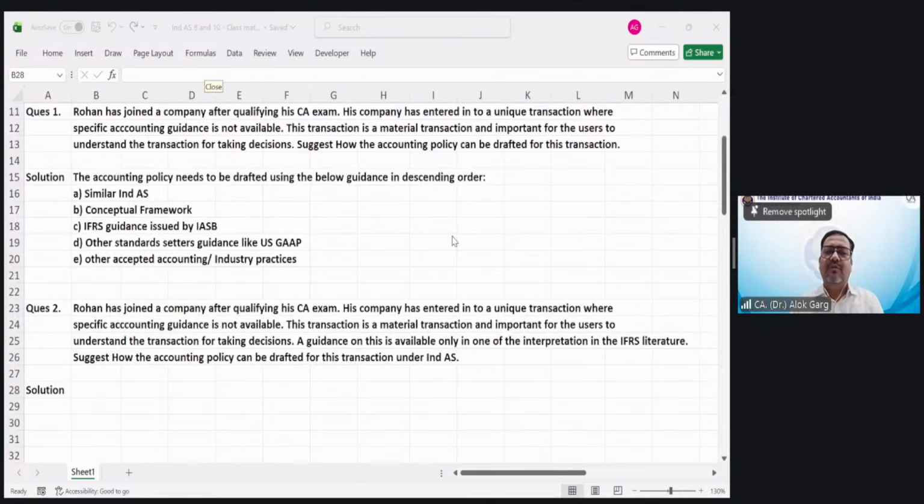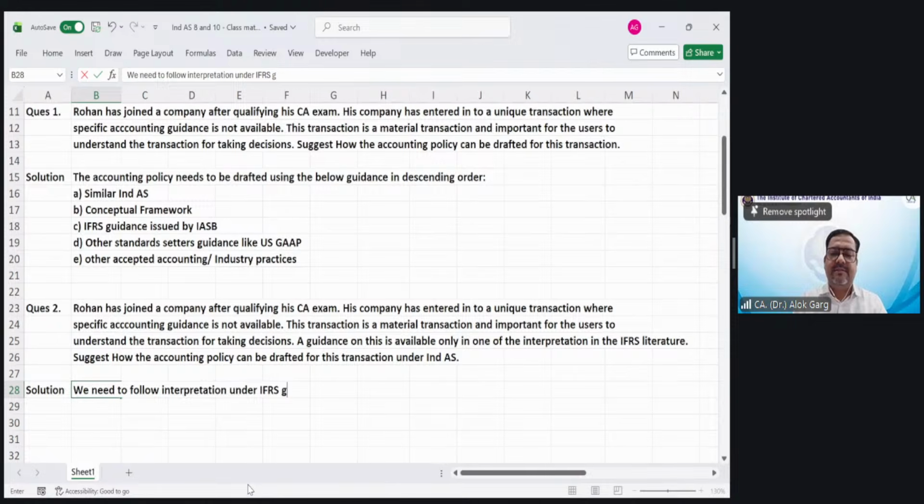So again you will do the same steps. You will see whether a similar index is there. No. Conceptual framework is there? No. IFRS guidance, an interpretation under IFRS guidance, is given. So we need to follow the interpretation under IFRS guidance for developing the accounting policy.